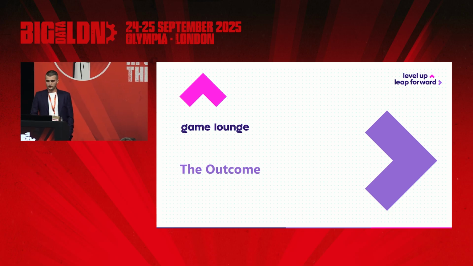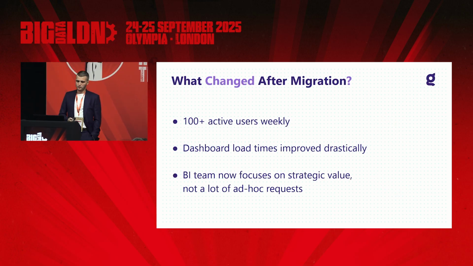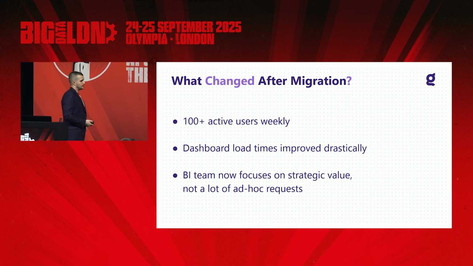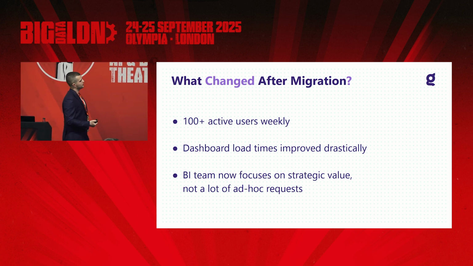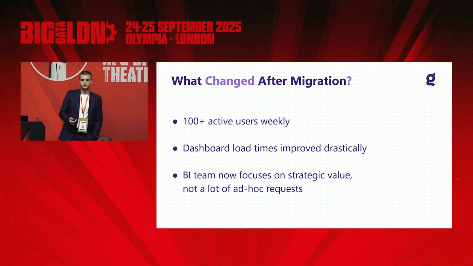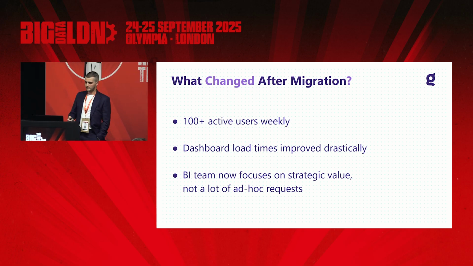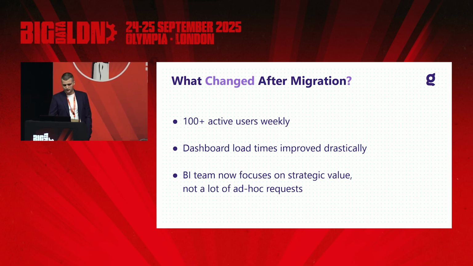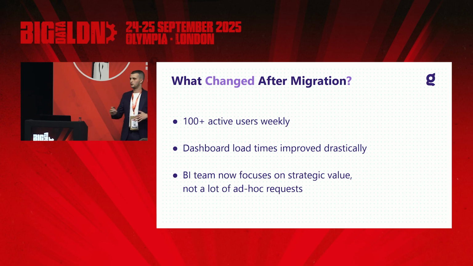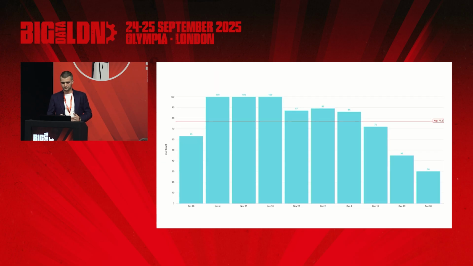So what was the outcome after this migration? For the very first time in the data team's history, from 180 users, we've experienced over 100 people and active users. We also saw a very big jump in dashboard load times. And since we're getting rid of those ad hoc requests and constant bug fixes or requests, hey, can you create this column for me and stuff like that, we're now focusing on strategic value rather on these ad hoc requests.